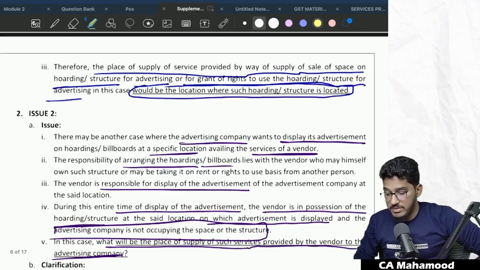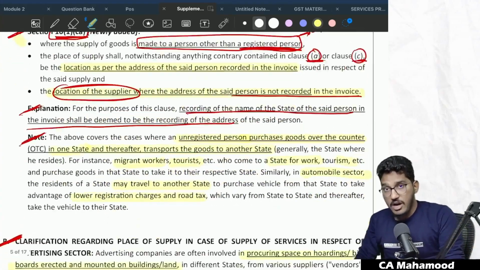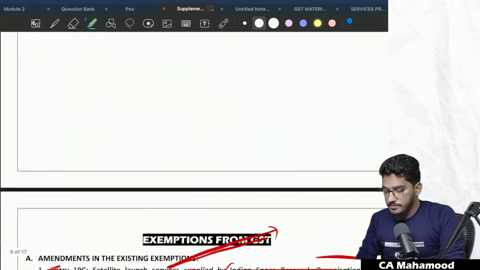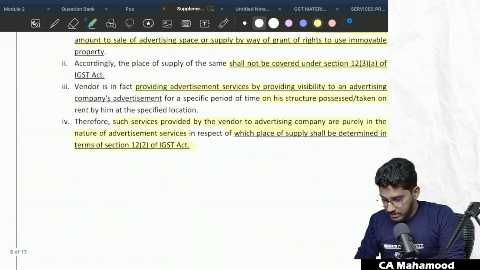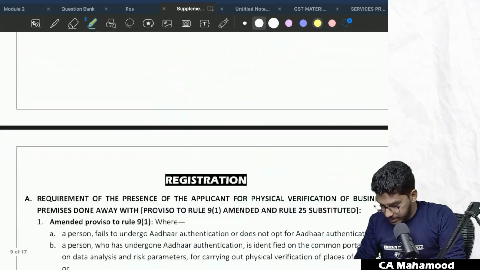So these are the amendments relating to place of supply. Hope you guys have understood with the help of the examples whatever I have given. Clear? So we are done with the place of supply as well. So exemptions also we are done, time of supply also we are done.